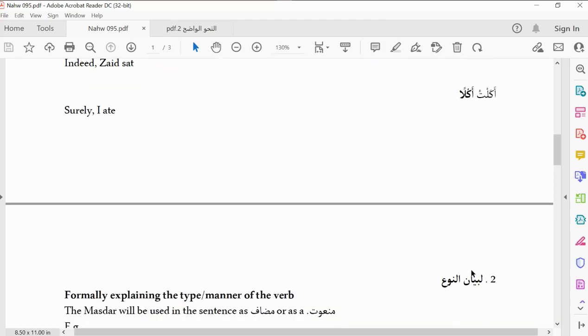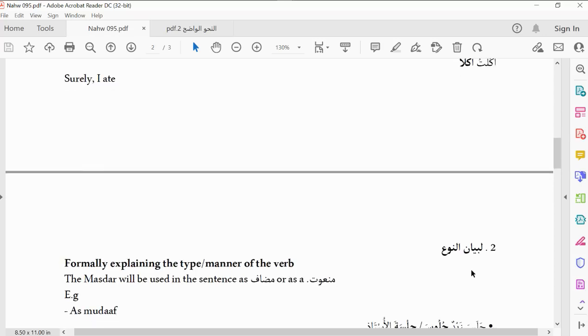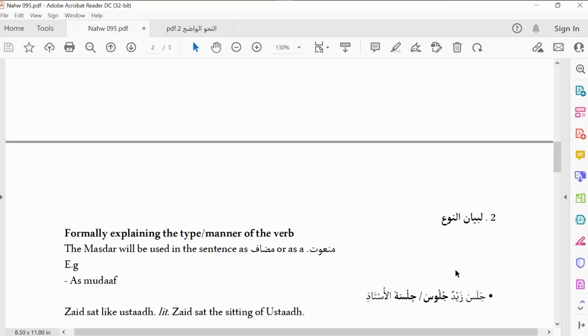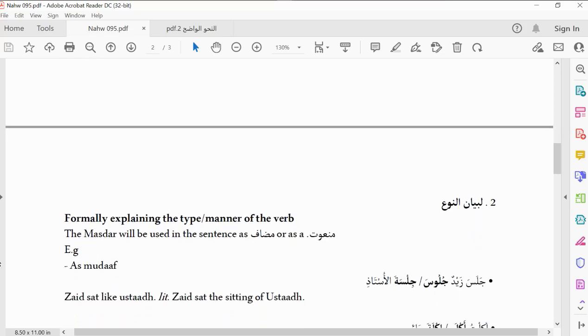Do you get it now? Now the next is li-bayani naw'i, to point to the type of the verb or the manner in which the verb has occurred. This is also very easy. How do we know it? The masdar will be used in the sentence as a mudaf or as a man'ut. You know, of course, when you have a man'ut, your na't will follow. So it will be used as a mudaf. That means when you see the masdar, it will be mudaf to another word. Because they have attached the mudaf to another thing, they are telling you that the action is occurring in the manner of that person.